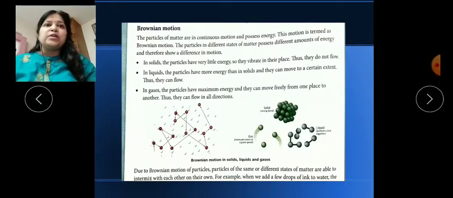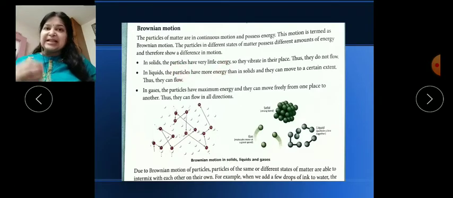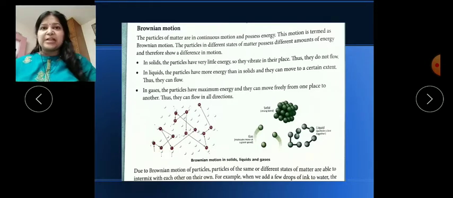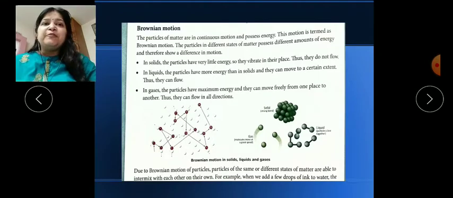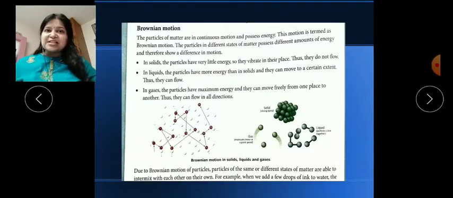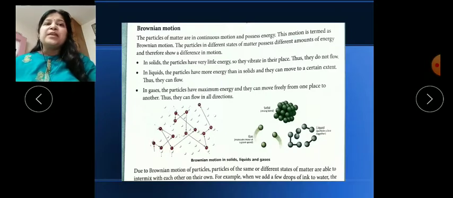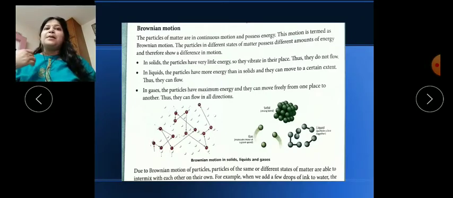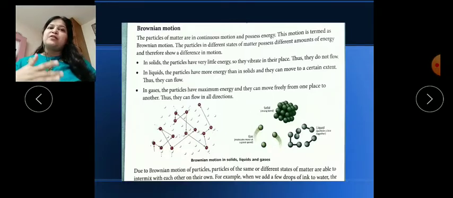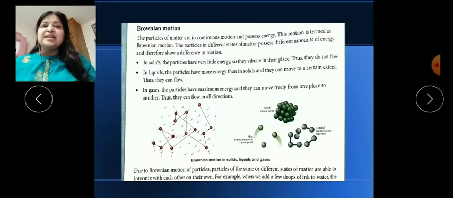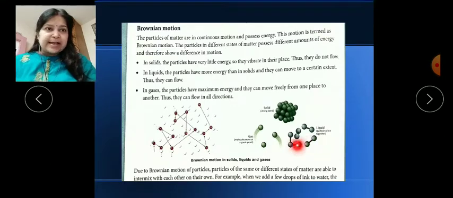So this theory is called Brownian motion, and I told you earlier that solid particles have very little energy. Because of that they can only vibrate, they do not flow like liquids and diffuse like gases. Liquids have more energy than solids, so they can easily flow up to a certain extent. Gases have the maximum kinetic energy, so they can move freely from one region to another in any direction. Here in the diagram you can see.